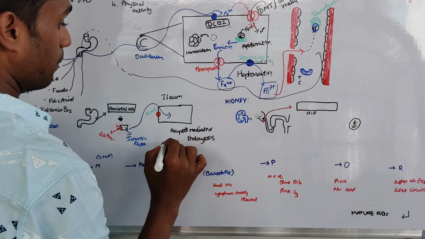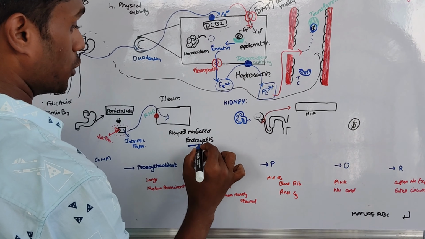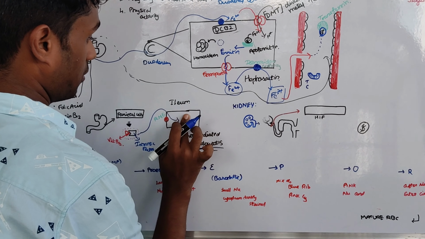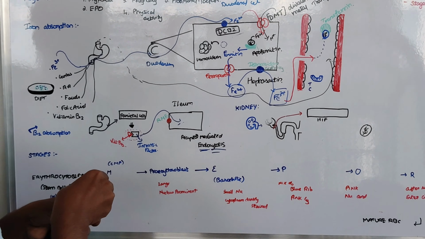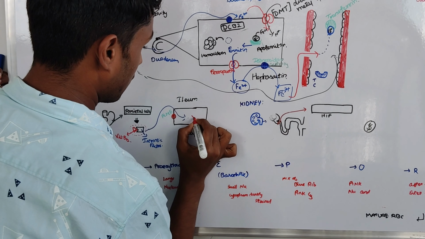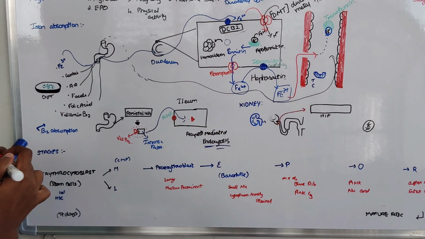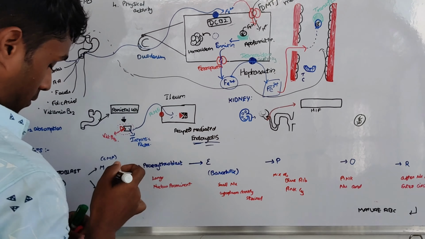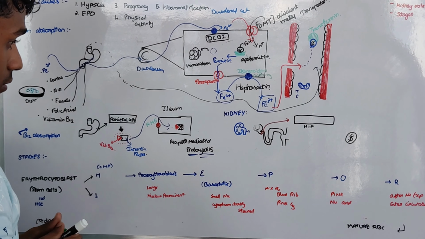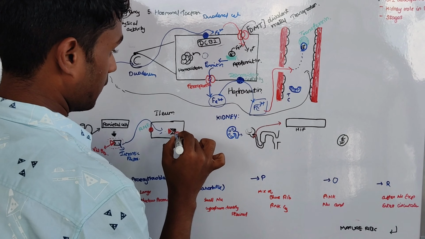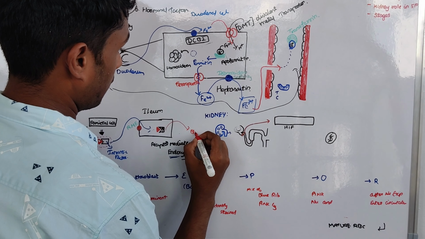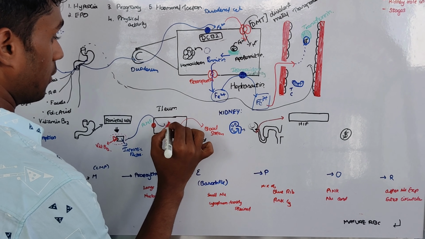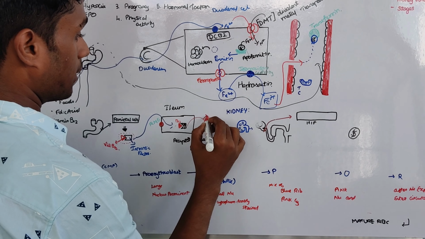It gets into the ileum cells with the help of receptor mediated endocytosis, inside the cytoplasm. Then it enters the bloodstream.